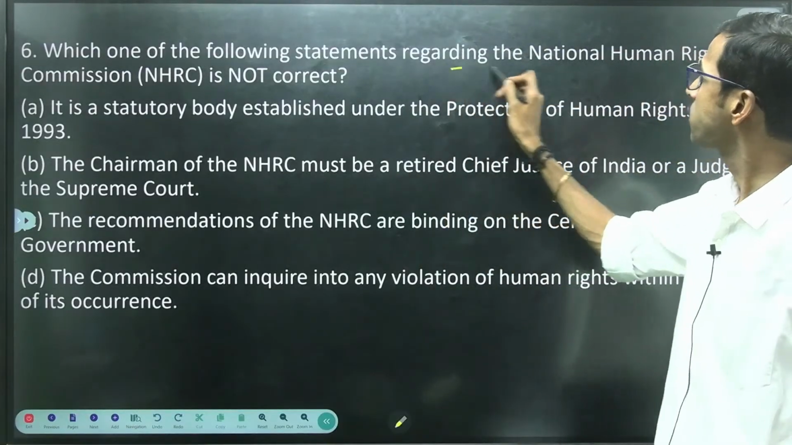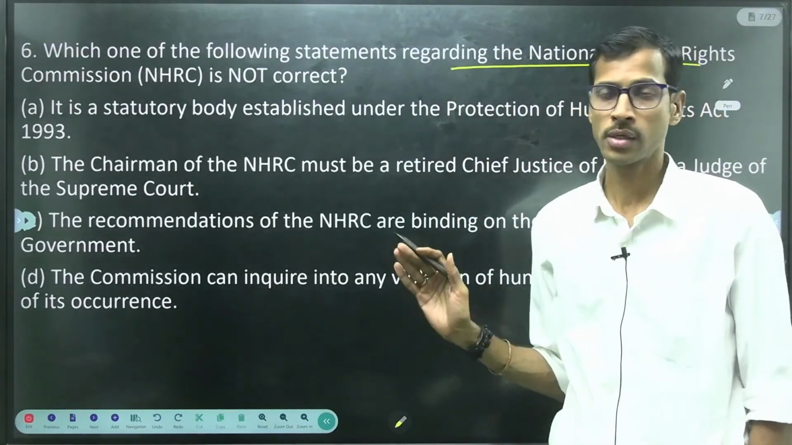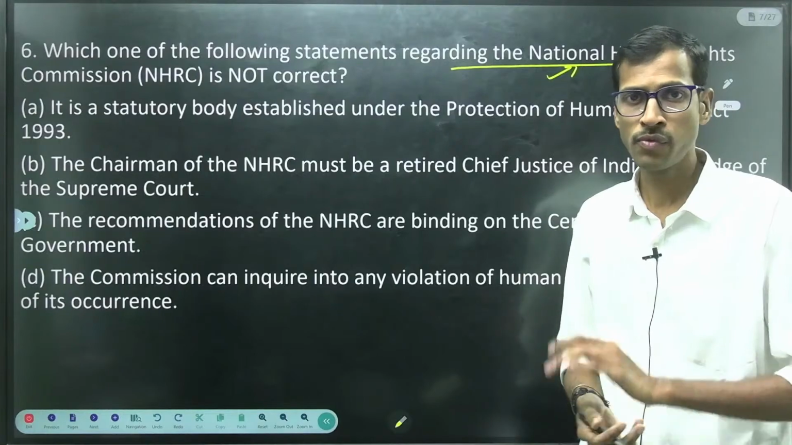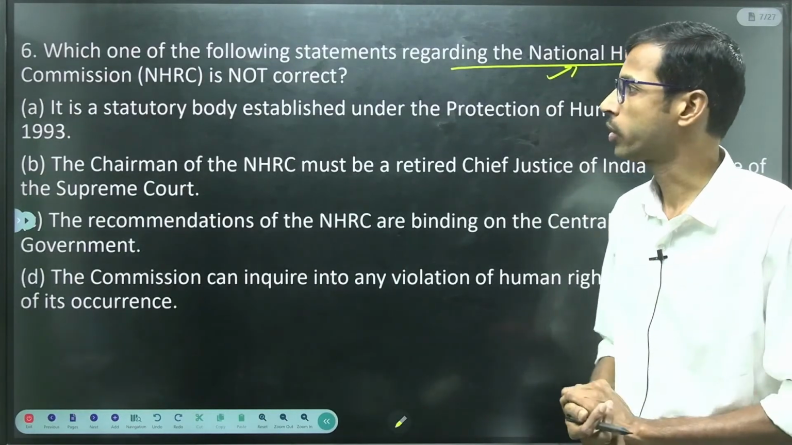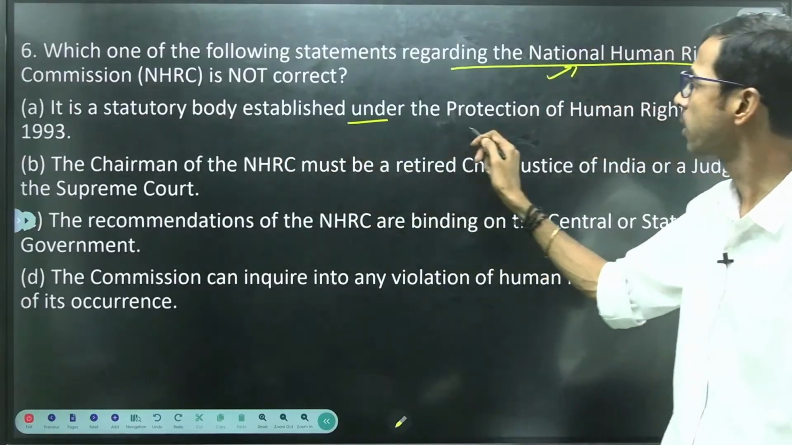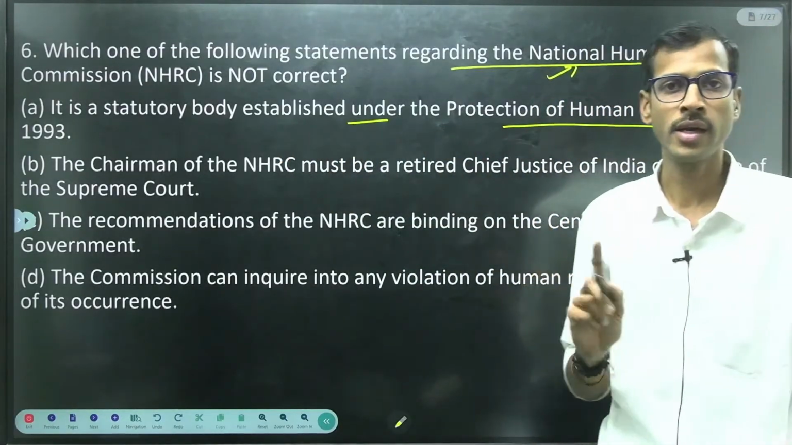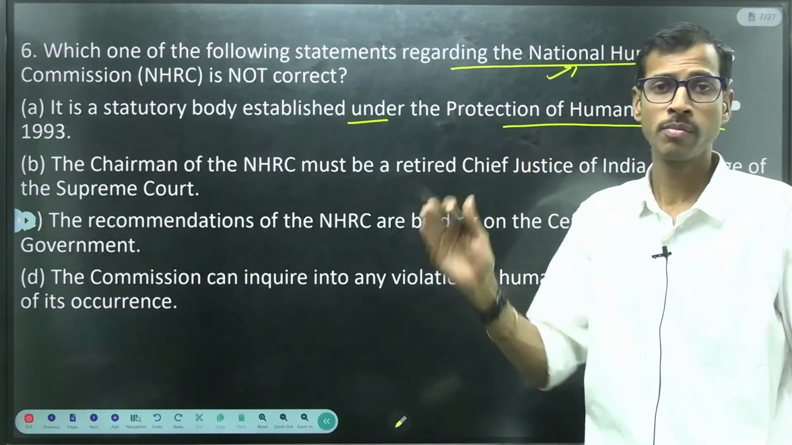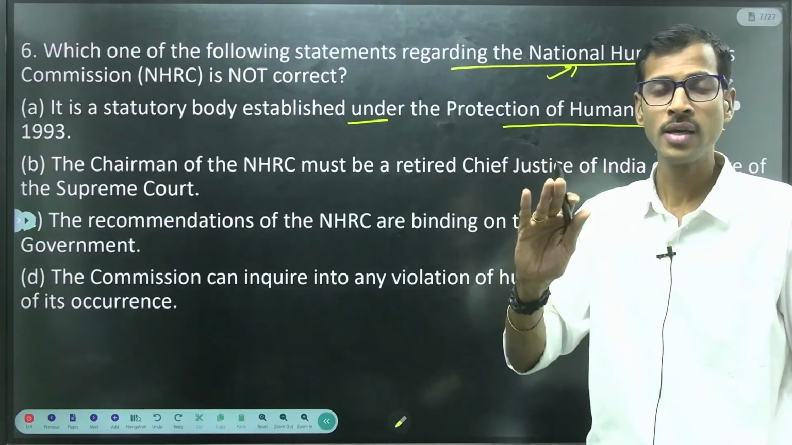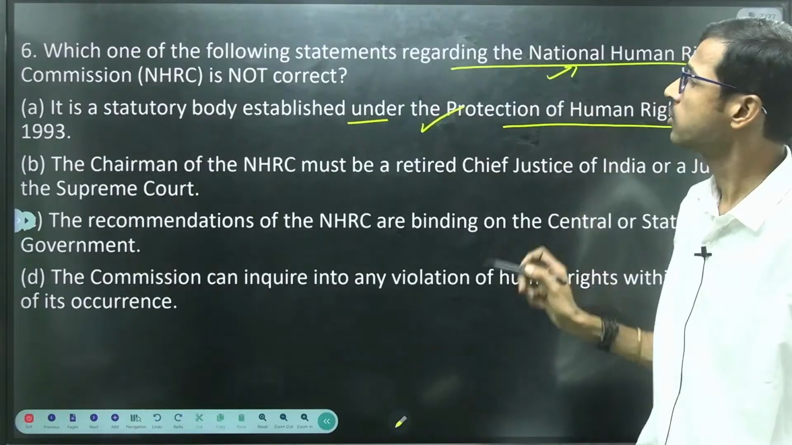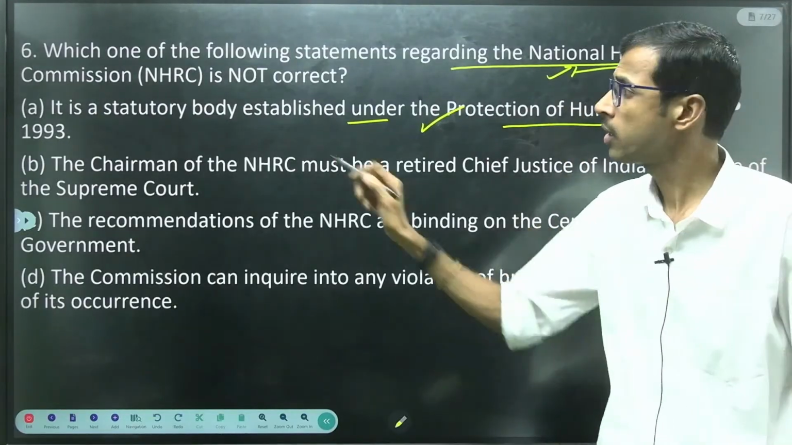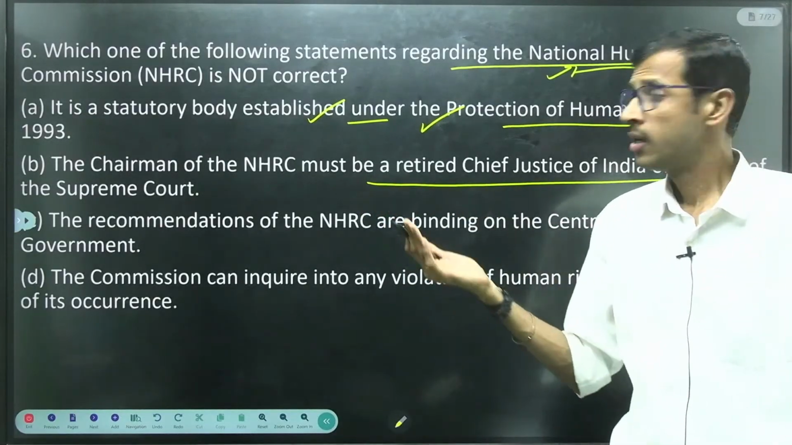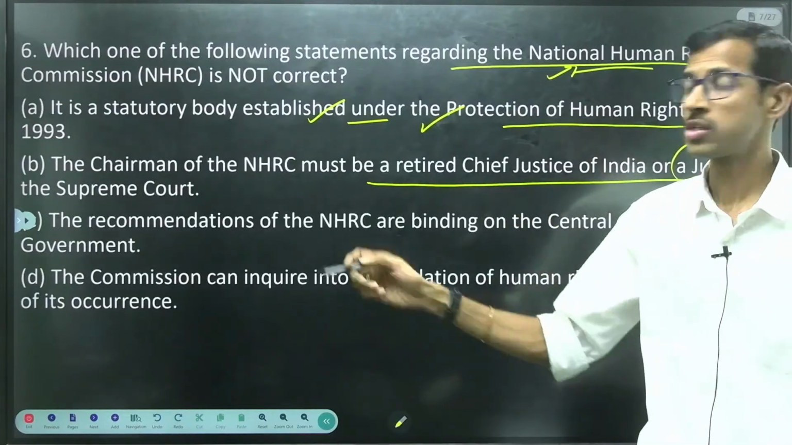Which one of the following statements regarding the National Human Rights Commission is not correct? We have already discussed these statutory bodies in the previous YouTube classes. If you have not seen it, please look into it, right? It is a statutory body established under the Protection of Human Rights Act 1993. So wherever we have some conventions or treaties or agreements mentioned in the United Nations, India already ratified so many, right? According to that, we just created this National Human Rights Commission, right? So this is correct. Chairman of the NHRC must be a retired Chief Justice of India or a judge of the Supreme Court. This is also correct, right?